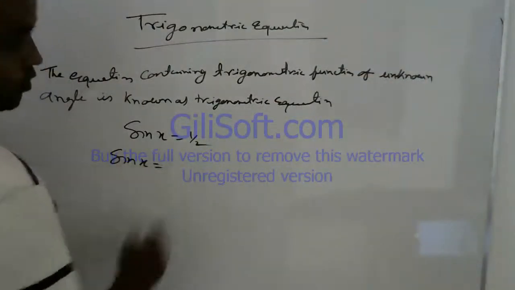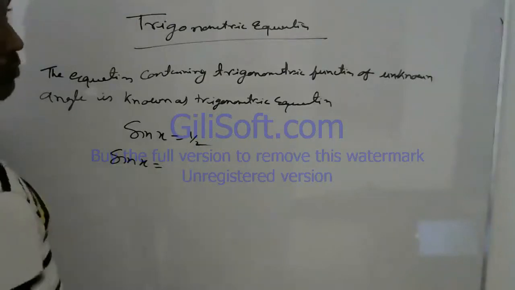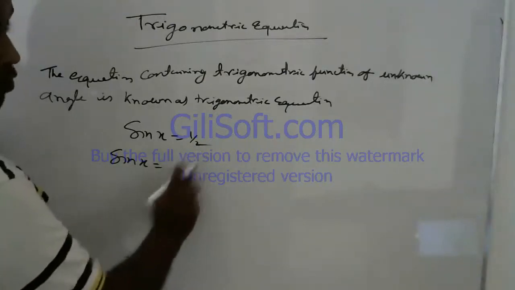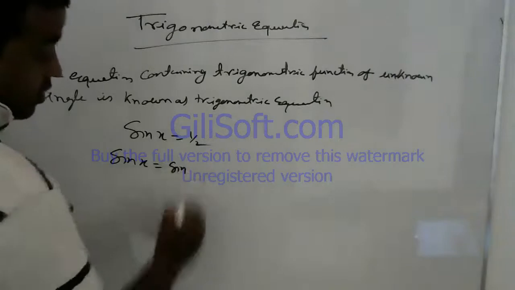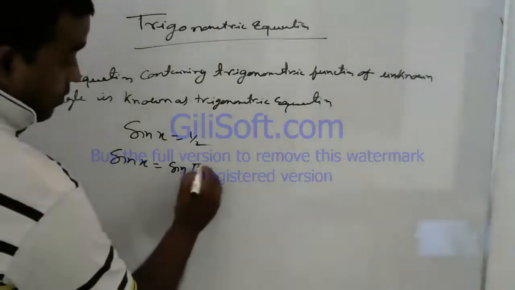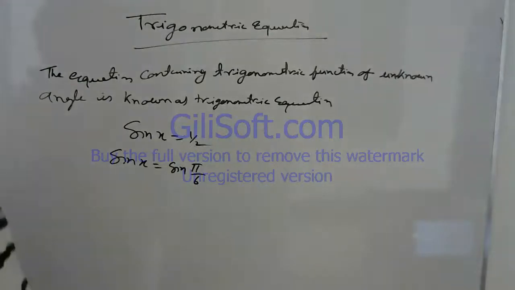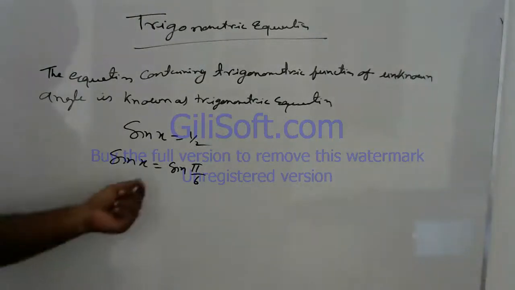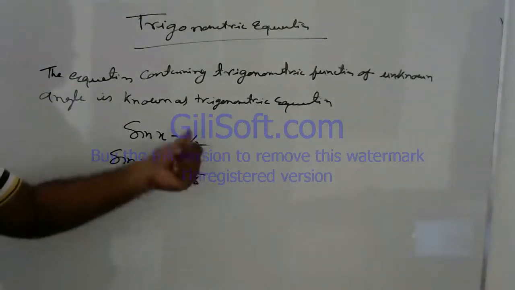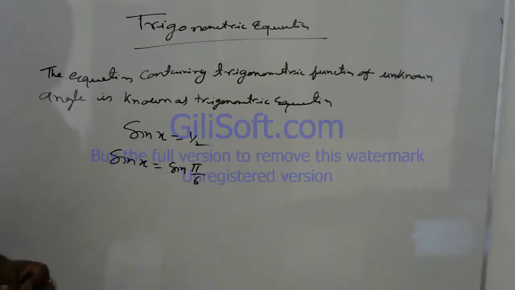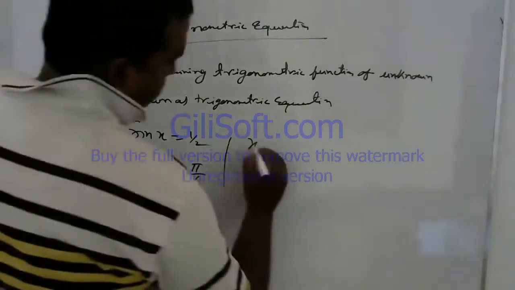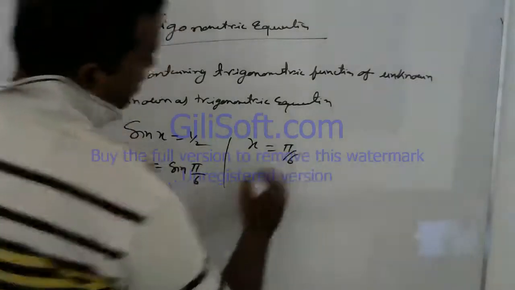You know that sine x is equal to 1 by 2. What is the value of 1 by 2? This is sine pi by 6. Up to class 10th, standard 10, you know that 1 by 2 is the value of sine pi by 6, sine 30 degree. So your solution is x is equal to pi by 6.